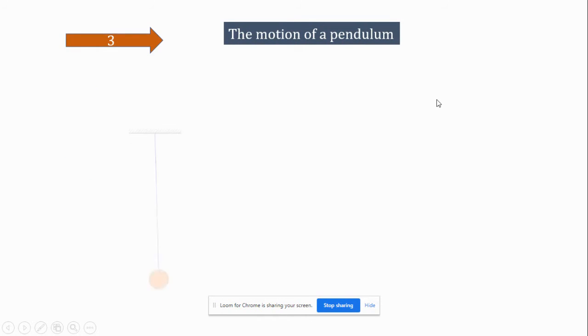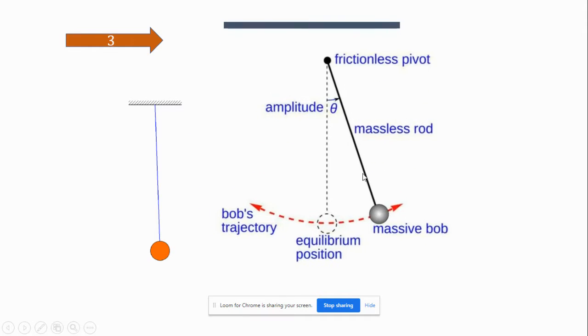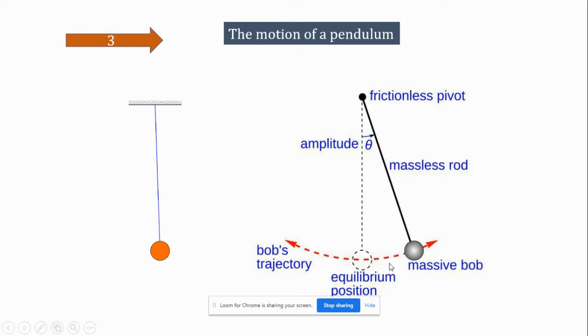Third one, the motion of a pendulum. See here, the pendulum will get moved like this. This is its original position, the equilibrium position. When it is moved, it has a to and fro motion. This is a massive bob and this is a massless rod fixed at a point. That point is a frictionless pivot. This is the amplitude angle and this is the bob's trajectory. So the bob is moving to and fro.